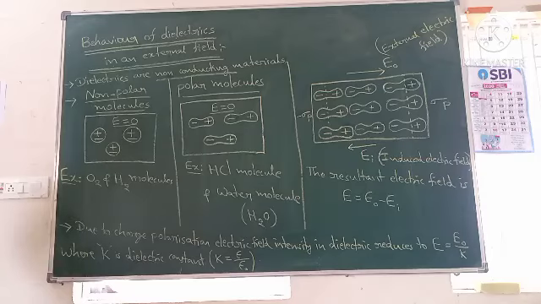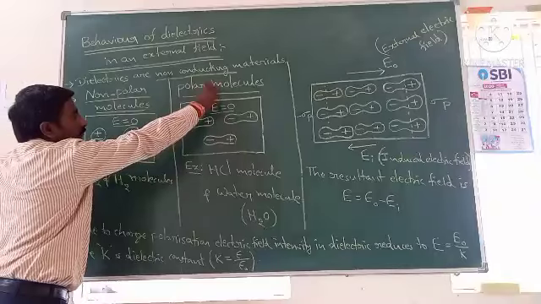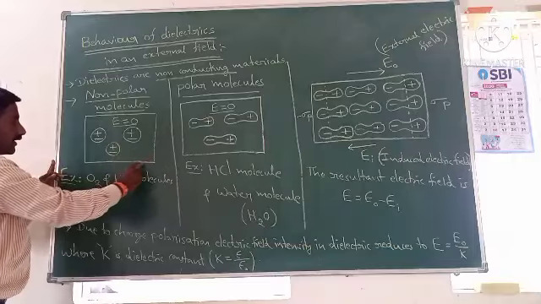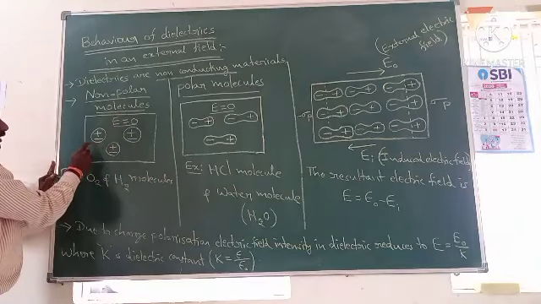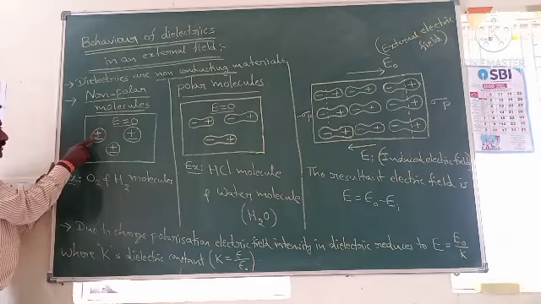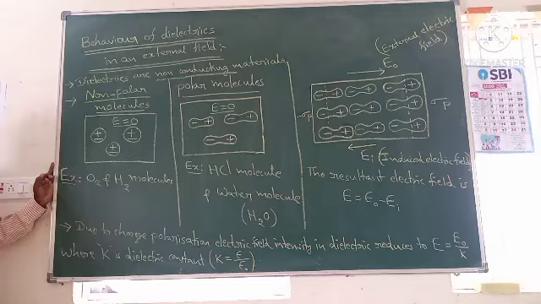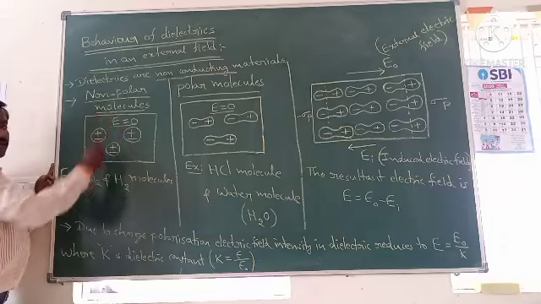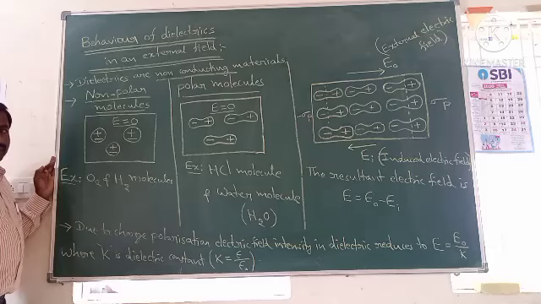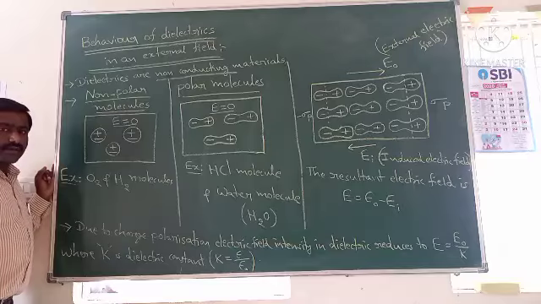Now, the dielectrics are generally made up of two types of molecules. One is non-polar molecules and the other one is polar molecules. Non-polar molecules means, here I have taken a dielectric material. In this dielectric material, in each and every molecule, the center of positive charge and center of negative charge both coincide at a particular point. That means in non-polar molecules the dipole moment is zero in each and every molecule. Dipole moment is zero means there are no dipoles in those molecules.